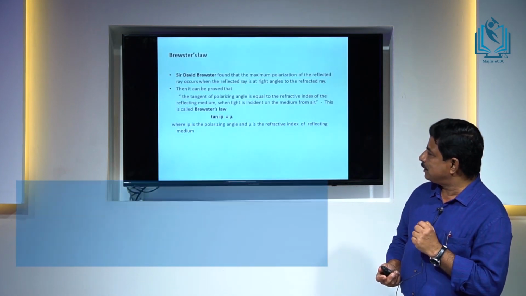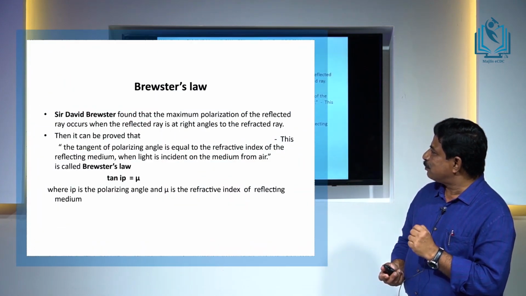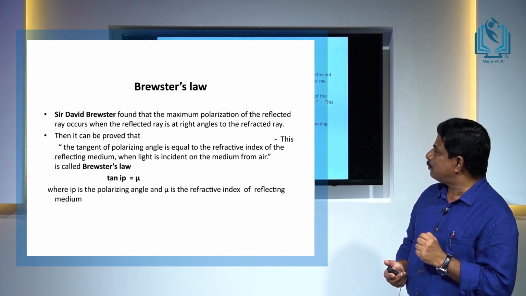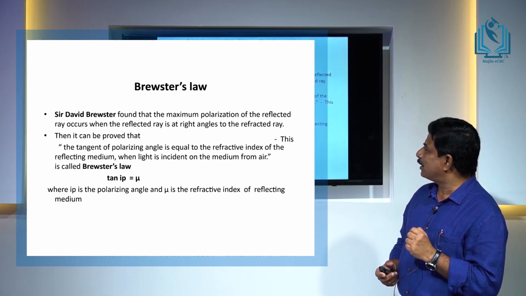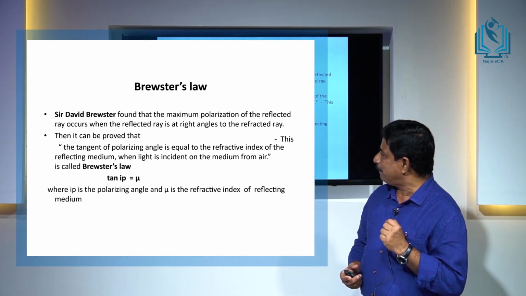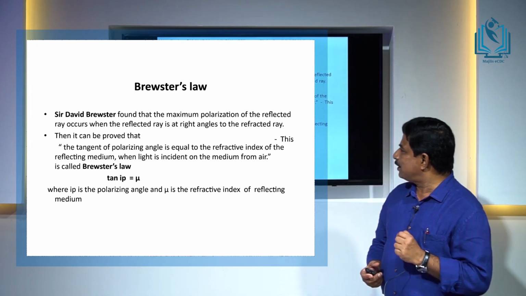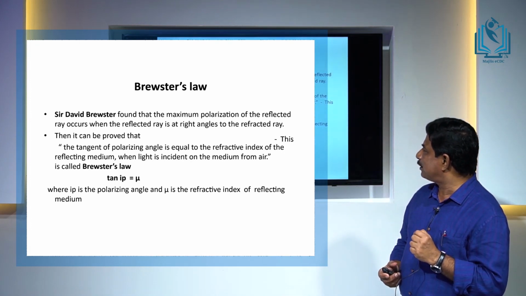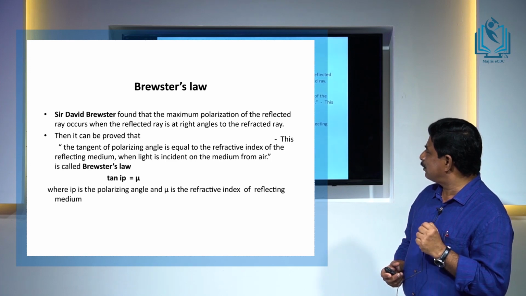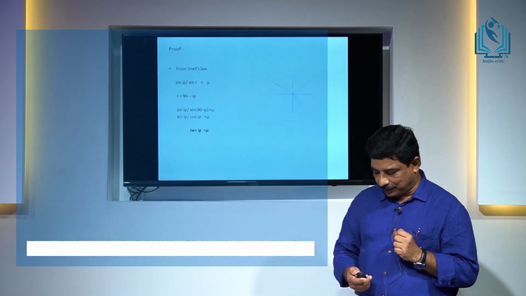So, I repeat, the tangent of the polarizing angle, that is tan I p, is equal to the refractive index of the reflective medium, when light is incident on the medium from air, definitely we know, at the polarizing angle.